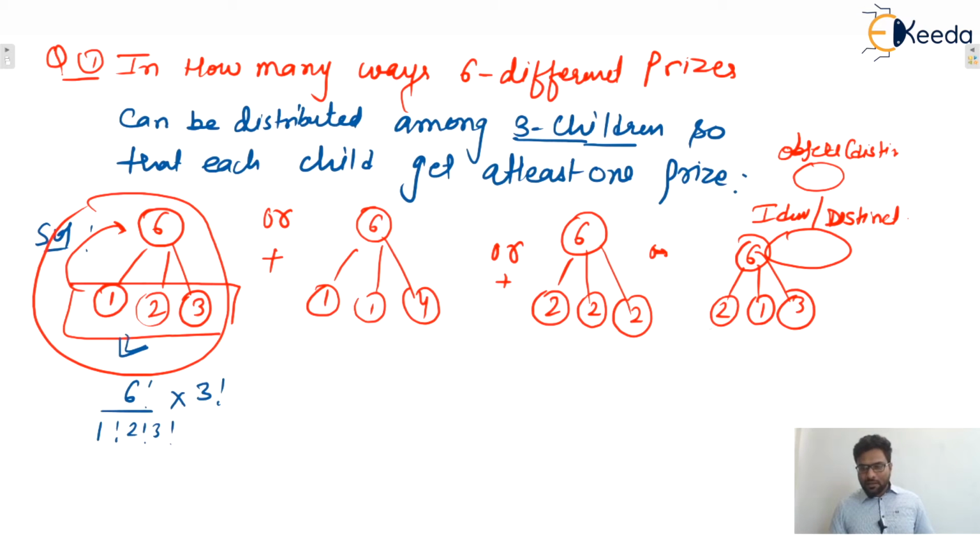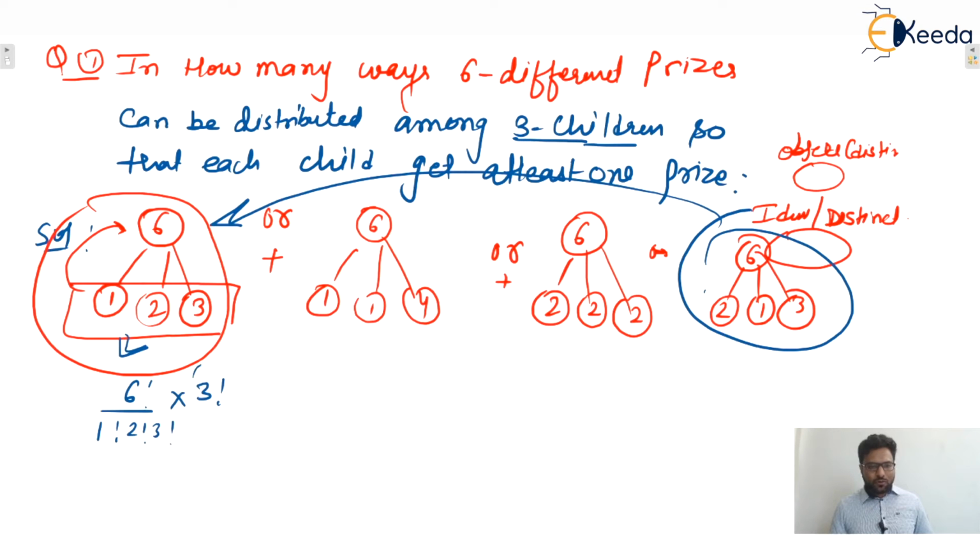Now you tell me, is this possible? I already told you this one is covered inside this one because of this 3 factorial. The 3 factorial will count all these possibilities, isn't it? So you need not do the permutation. So 1, 2, 3 is covered. That's why we cannot write 2, 3, 1. That means this possible combination is covered.